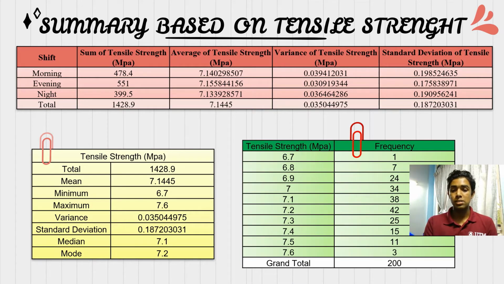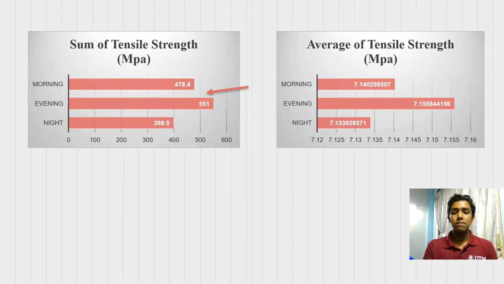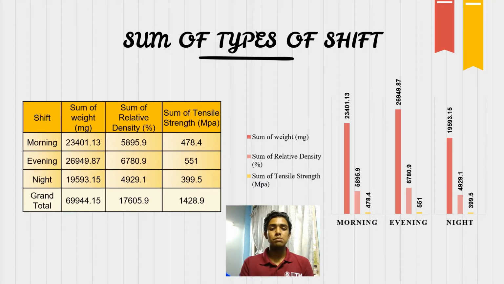And we have arranged the tensile strength accordingly from the lowest to the highest, and here are the frequencies of it, and the total is 200, which is the total sample of data, as it should be. And here is the graphical form of it. The sum of tensile strength in the evening is still the highest, the average tensile strength in the evening is still the highest, and the tablet tensile strength of 7.2 produces the highest count, which is 42.